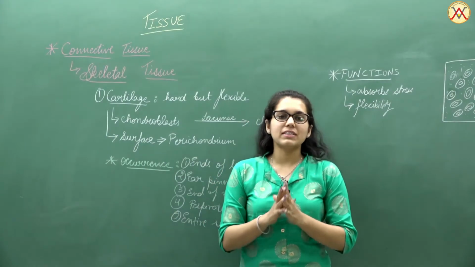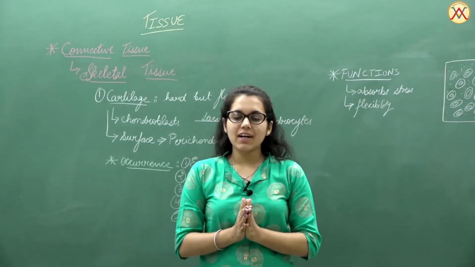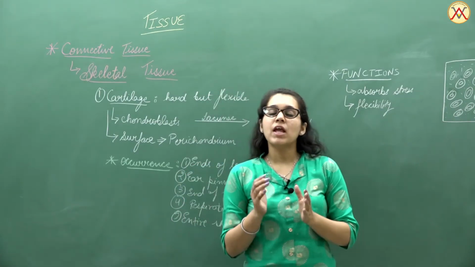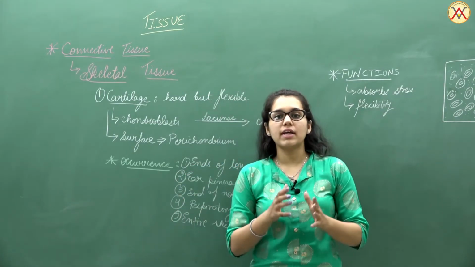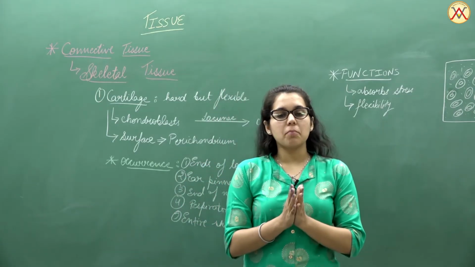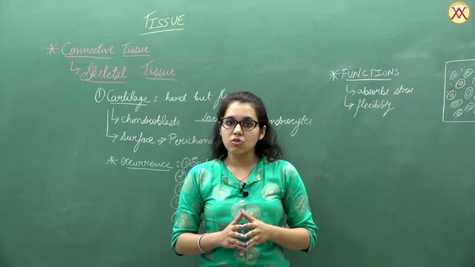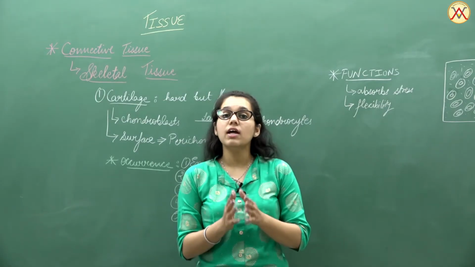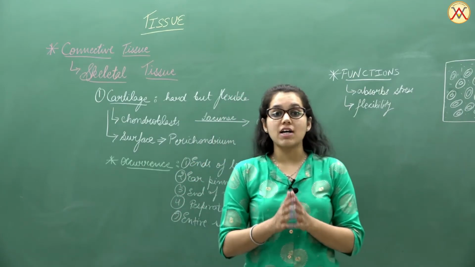Now we'll talk about the skeletal connective tissue. Skeletal connective tissue simply includes the bones and the cartilage in the body, which help in the movement of the body as well as connecting the different parts of the body. So ultimately, the important function of movement and locomotion is done with the help of a hard material present in the body, known as the cartilage as well as bone.